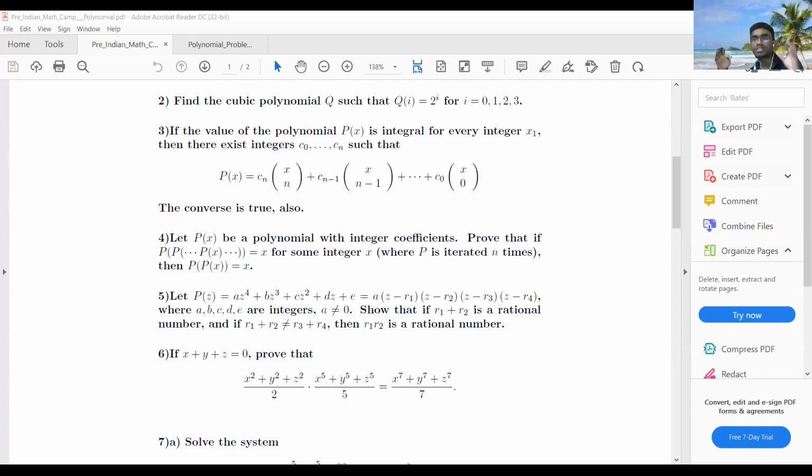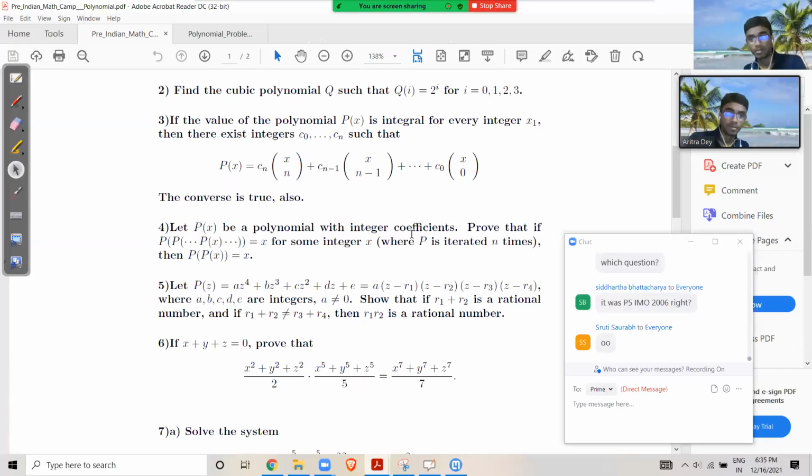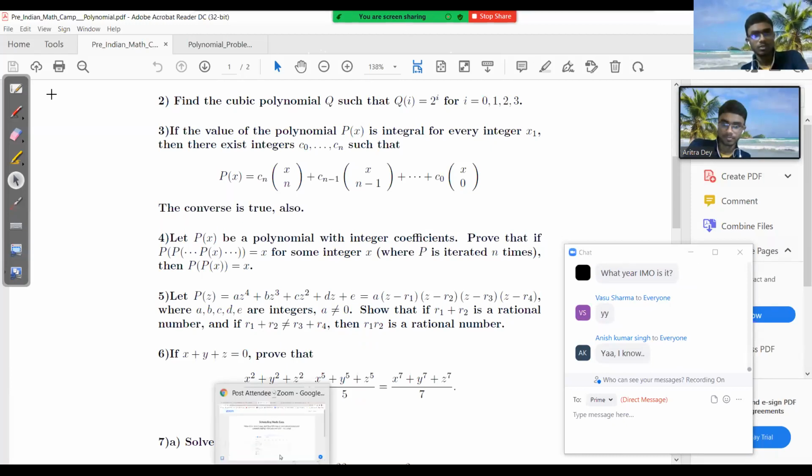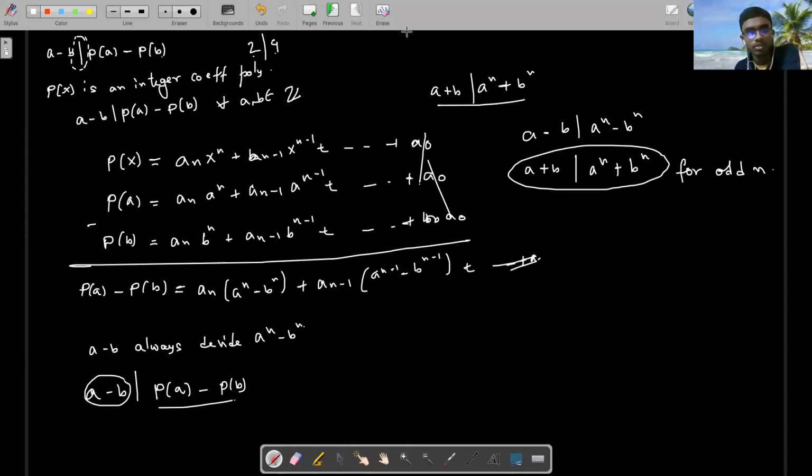This is just a corollary, and this particular corollary is really important. Then this problem appeared in the 2000 Putnam exam. Those people who know Putnam, that's great. Those who don't know can check the Putnam exam. So this problem appeared in several exams. It is Problem 5 in IMO 2006 exactly. Okay, so this is the last problem for the class. Maybe I finish the class with a beautiful IMO problem. So let's do it.